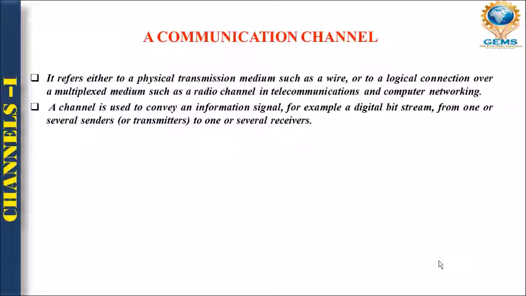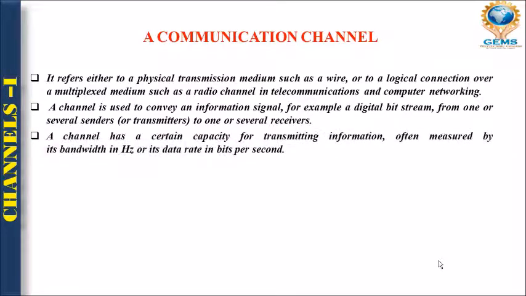A channel may be used for point to point, where there is one sender and one receiver only. But for multi-point, there may be many senders and several receivers, and in this scenario it is implemented in broadcasting or multicasting.